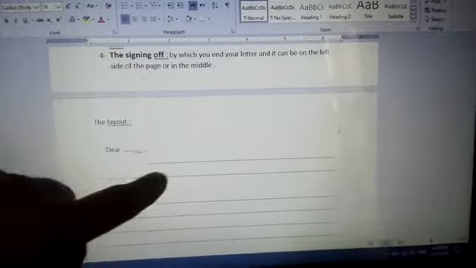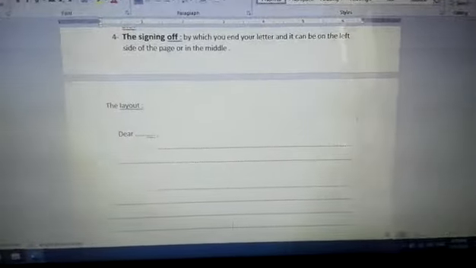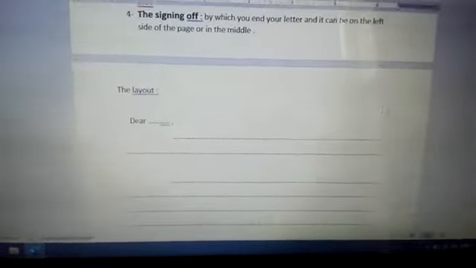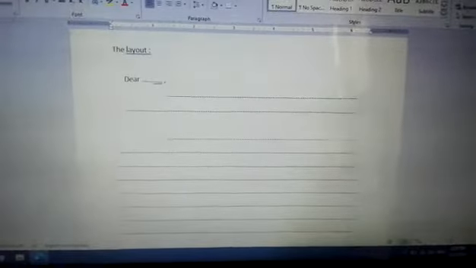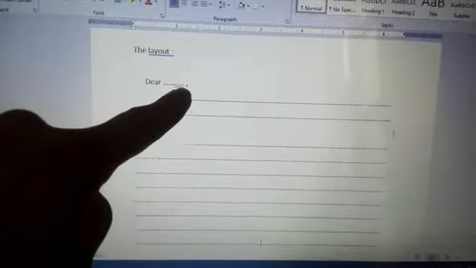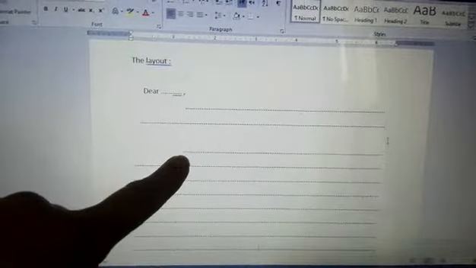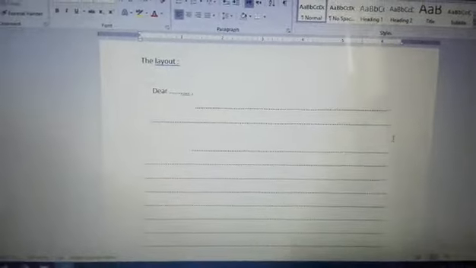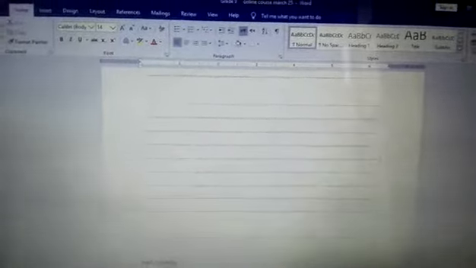Start from below the comma with the first paragraph, which is the introductory paragraph, or the opening paragraph. Then go back to the line and start again from below the comma, and write your paragraph of the main part. As I said, you can write one paragraph or two paragraphs as you want. Once you finish the main part, go back to the line, and this is what we call the closing paragraph.